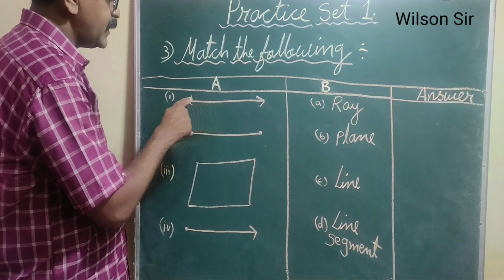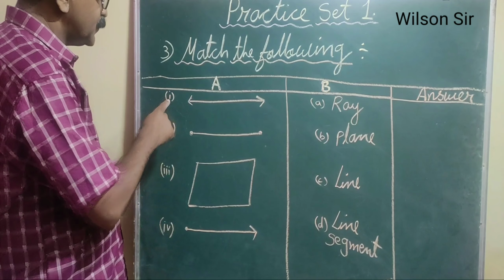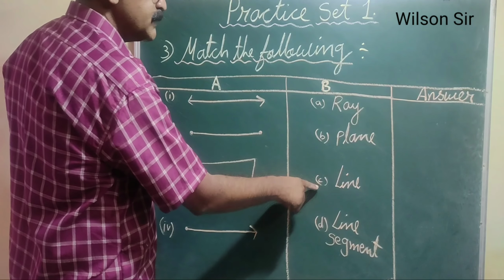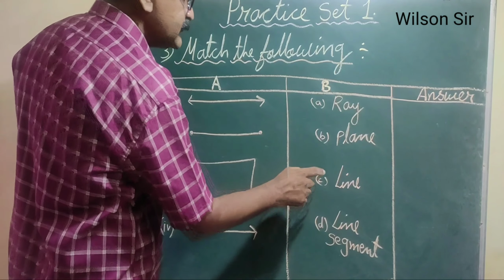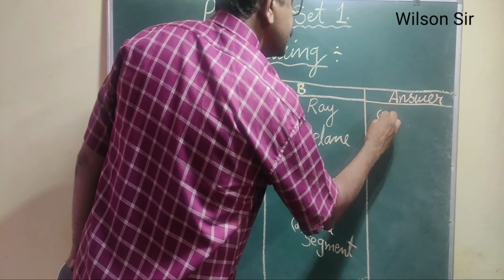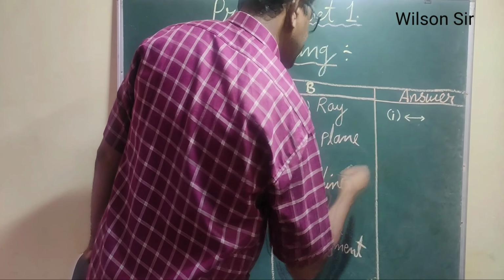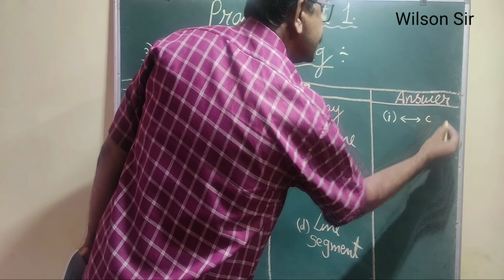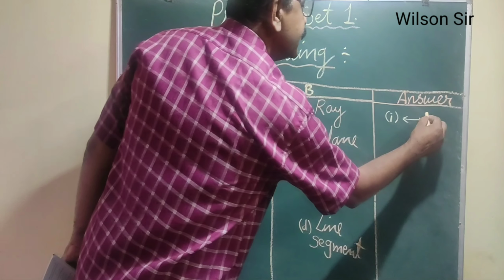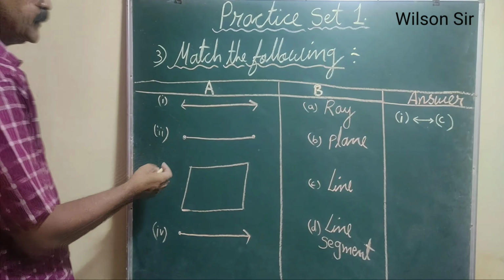The figure is a line that has two arrowheads, so it is a line. So the first matches with C, not B, it's C. So the first matches with C. You can write it as first matches C. Got it? Okay, so C also will be in a bracket. What is the second one?